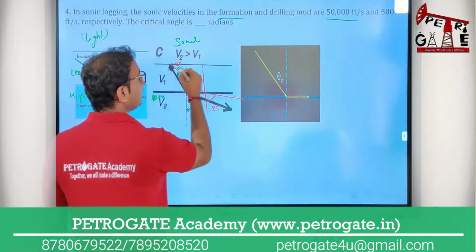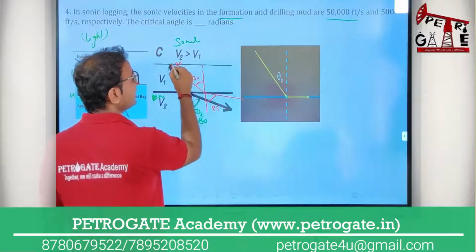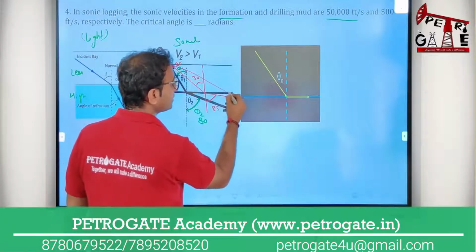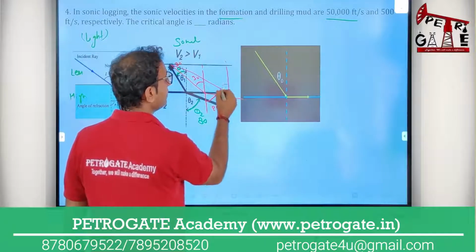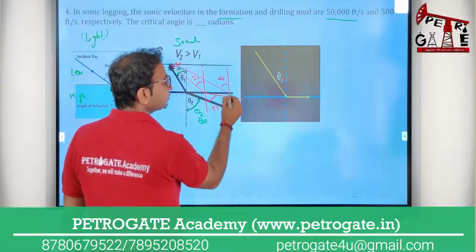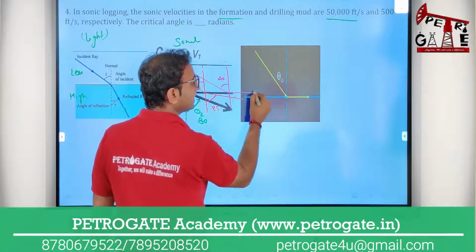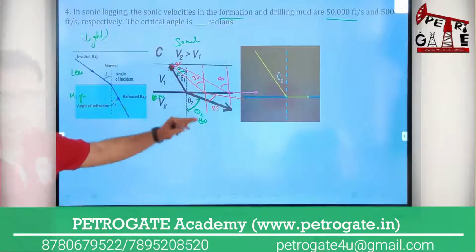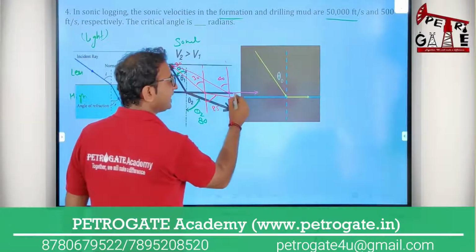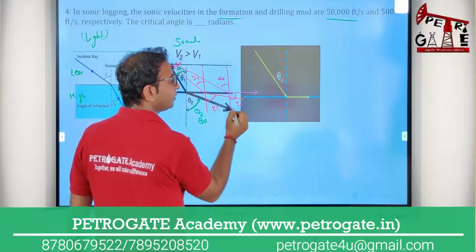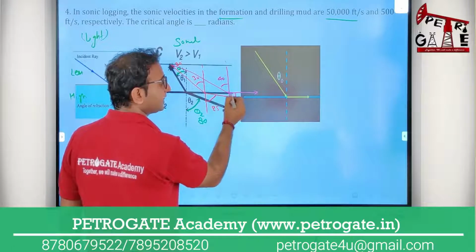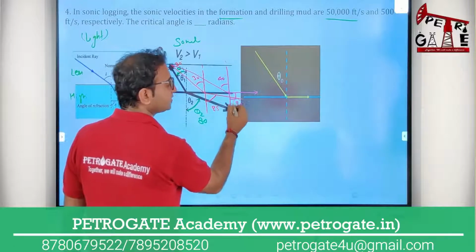Now the next step. When you increase the incident angle more, it will be like 40 degree now. Now your ray will not move like that; it will move along the surface. And the refracted angle will be what? 90 degree, because you are measuring the refracted angle from the refracted wave and the normal, so this will be your 90 degree.